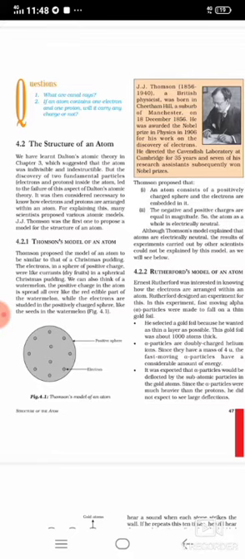The plums stand for electrons, and the entire body of the cake stands for the positive sphere, because an atom has positive charge and negative charge. So he had to distribute the positive and negative charges in an atom, and for that he gave a structure for the atom just like the plum pudding.